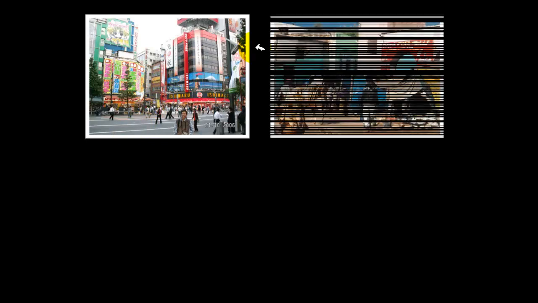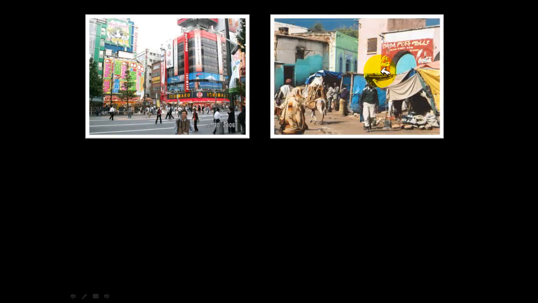Let's take a look at the next one. Developed or undeveloped? This is an undeveloped nation. The best way to say it is, does this look like somewhere you would see in the United States? If this looks like something you would see in a typical city in the United States, it's a developed nation. If it's not, it is undeveloped.